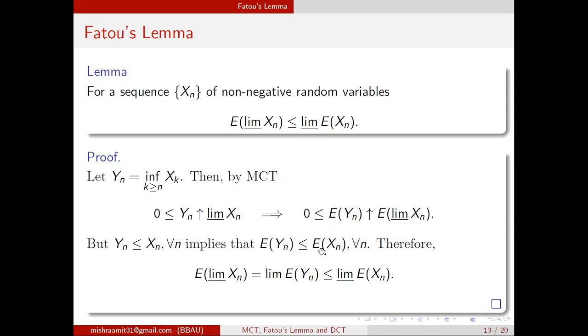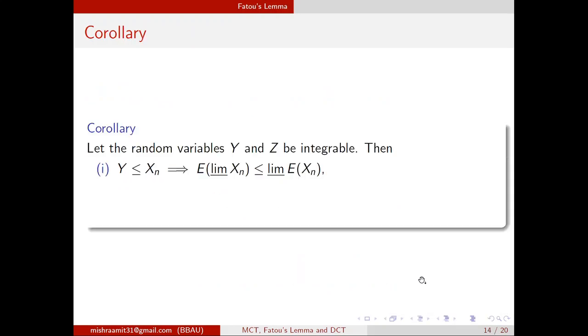So we write that the limit of the expected value of yn will always be smaller than the limit inferior of the expected xn. But the limit of expected yn is nothing but the expected value of the limit of xn. So we have shown that the expected value of the limit inferior xn is smaller than the limit inferior of the expected xn. This was Fatou's lemma. We will see some corollaries of this.